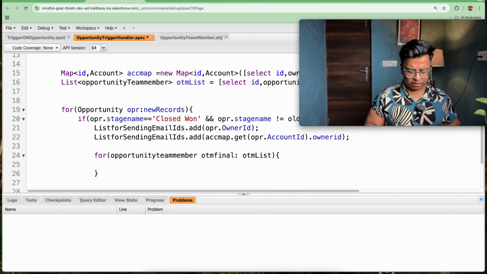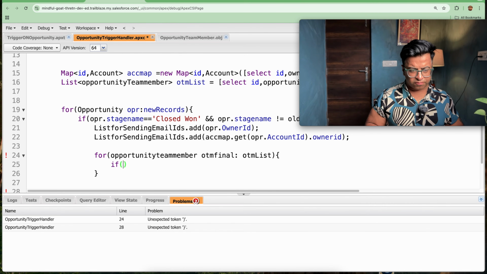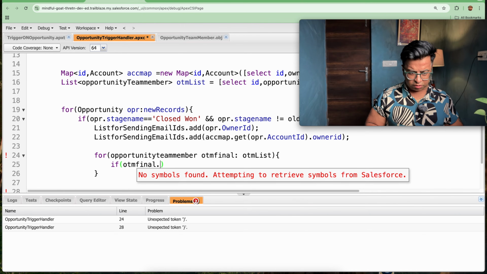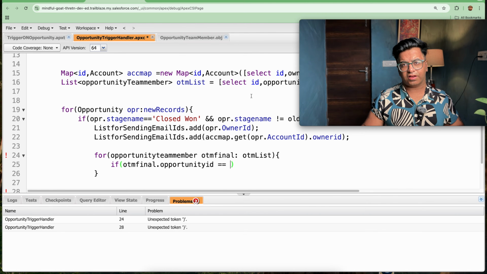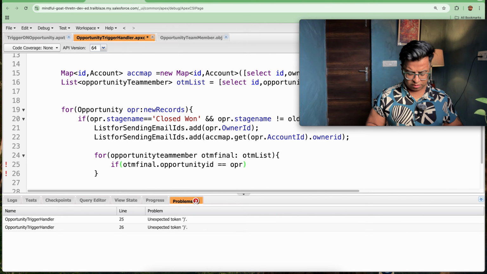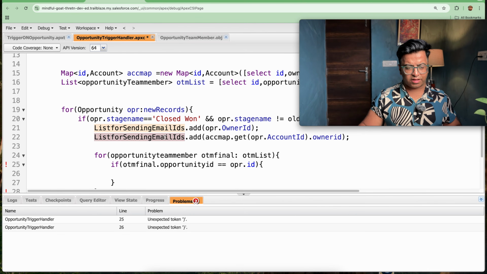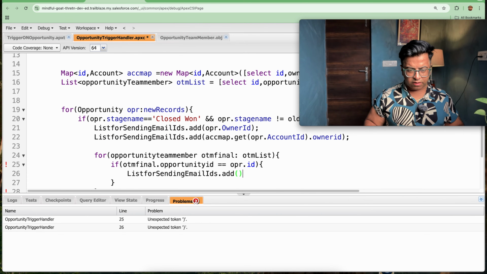And further, what I will be doing, if OTM final dot opportunity ID double equal to, what I need to check, if this ID is double equal to my OPR.id, if this is a statement, then only what I will be adding, that is list.sendingemail.add, and what I will be querying.